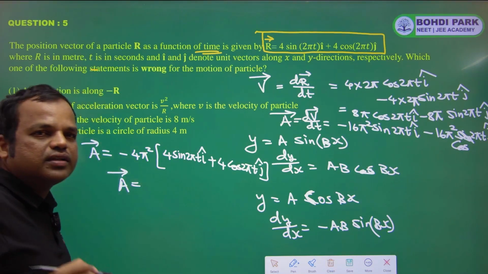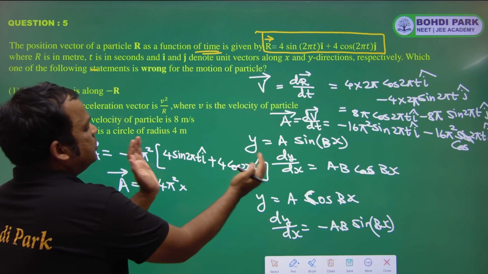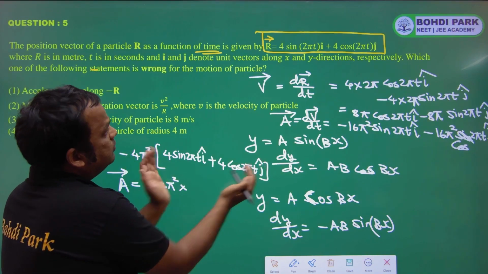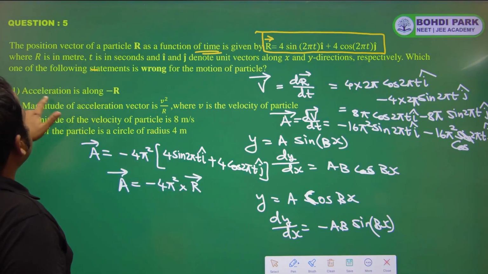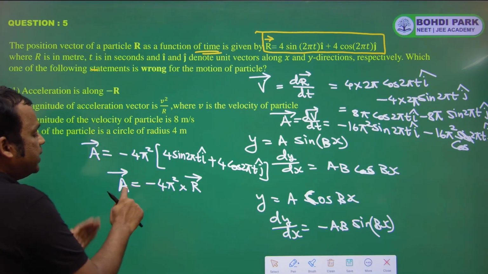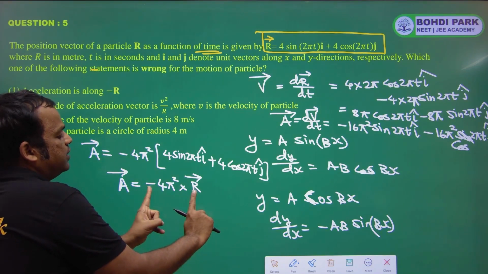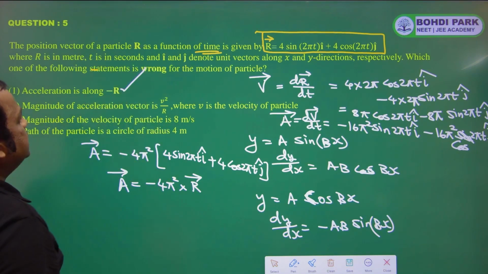So a vector is equal to minus 4 pi square into, now if you see, this is r vector. So acceleration is along minus r vector. So direction of acceleration is along minus r vector. So it is true. So first option is correct.